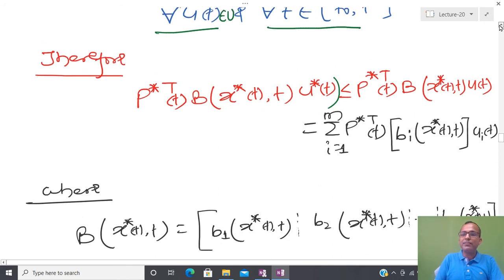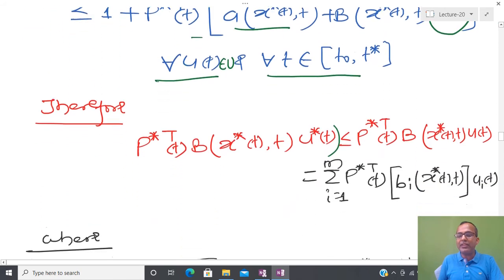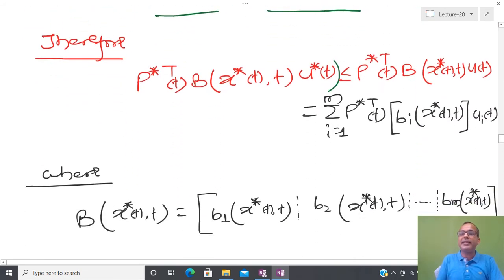Now from this particular relation, this 1 and 1 are going to cancel, and after that you can see that these two quantities are also exactly equal. So now we have a simplified inequality like this.